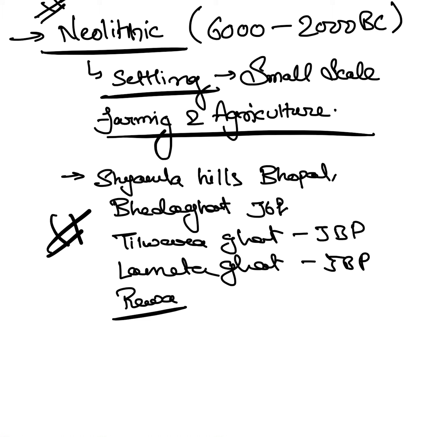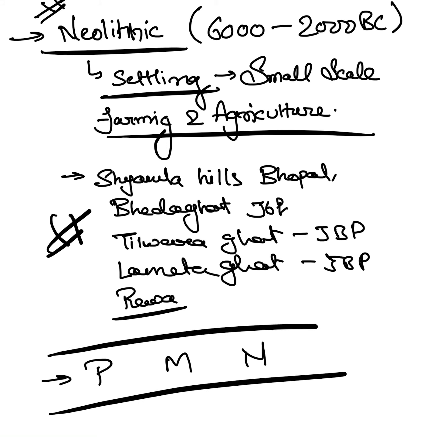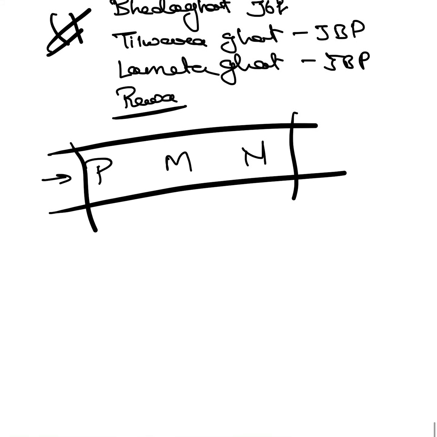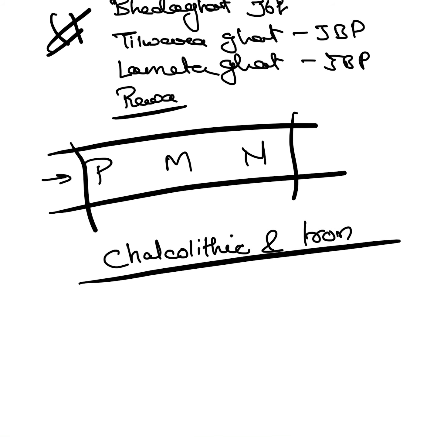So we have discussed the three periods: Paleo, Meso, and Neolithic. After them, what comes is the Metal Age, we may say, and Chalcolithic and Iron Age is what we'll be discussing in our next lectures.